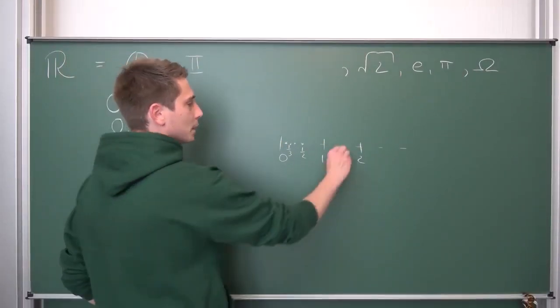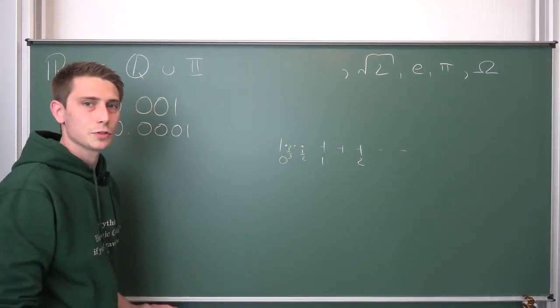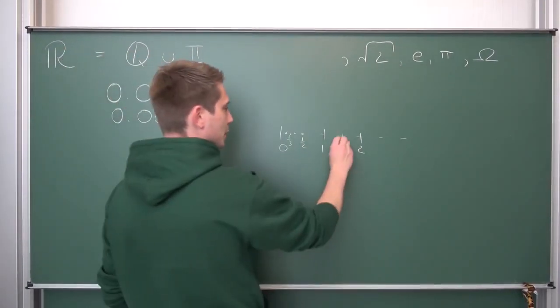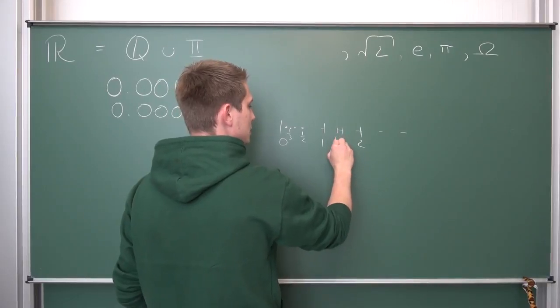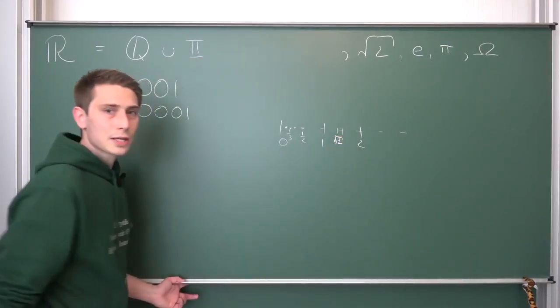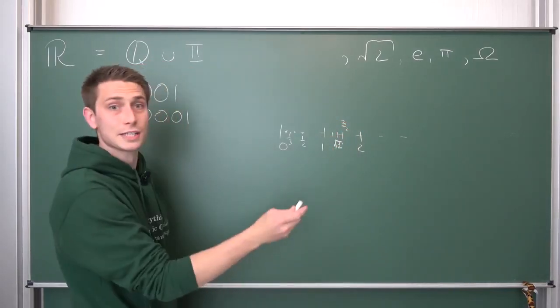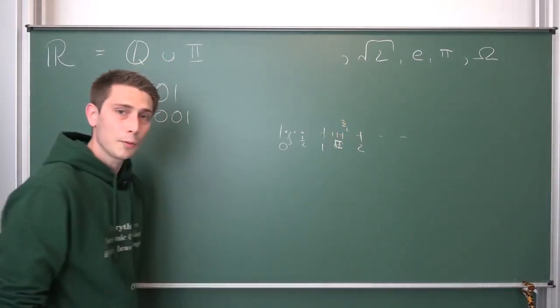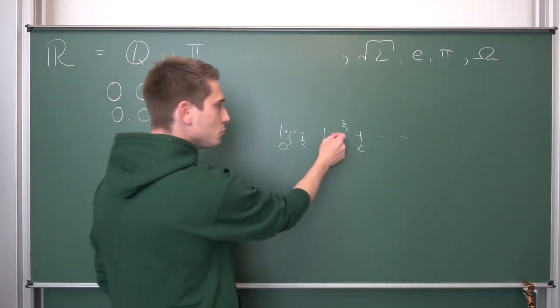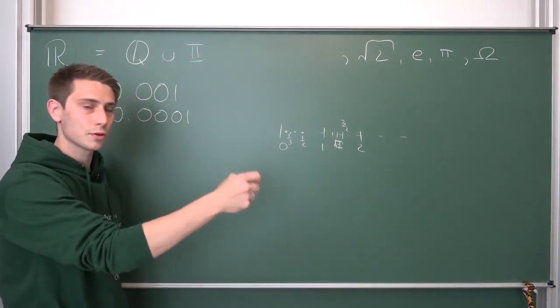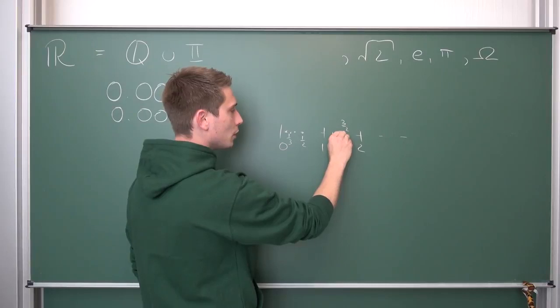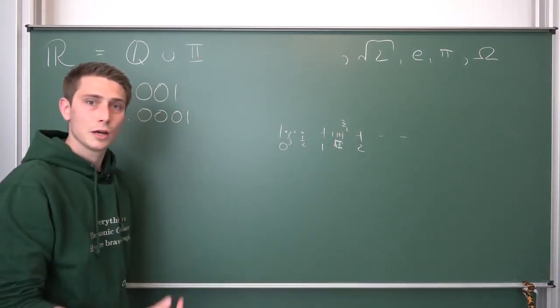For example, between 1 and 2, there's square root of 2. It's like 1.4 something. So it's kind of here. So this is square root of 2. Now we could say, I mean, 3/2 is close to square root of 2, and then maybe to the left there's something that is really close. Really doesn't quite matter. And now we could zoom in a bit more onto square root of 2, and then we could go even closer to square root of 2 with another fraction.